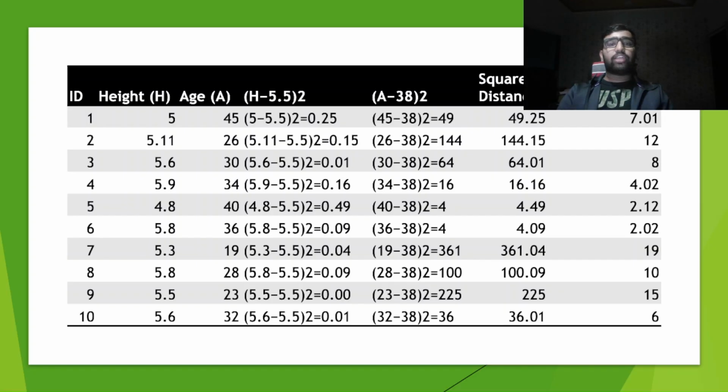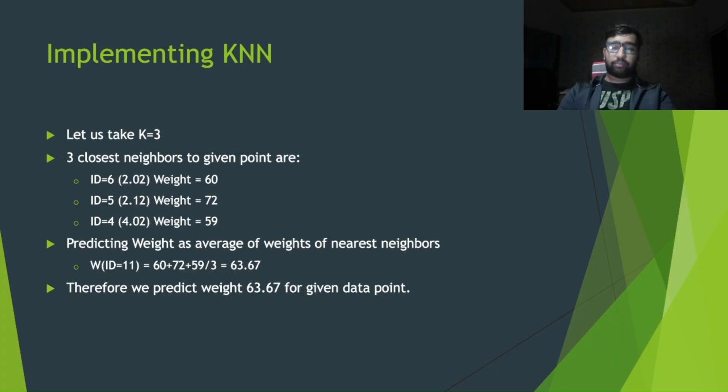So let's calculate the Euclidean distance for all the points first. The Euclidean distance is calculated as the square root of (h minus 5.5) whole squared plus (a minus 38) whole squared, where h refers to the height and a refers to the age of different data points. So in the last column, I have the Euclidean distance for all the given 10 data points. Now, depending upon the value of k, I'll start from the smallest distance and collect data points until I have collected k data points. We are using the value of k as 3 here.